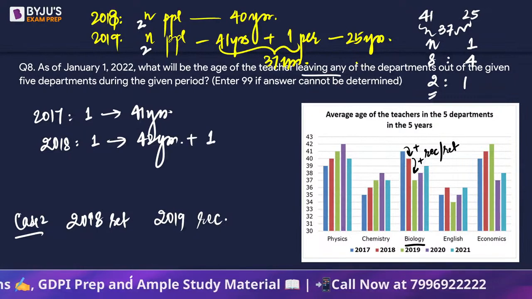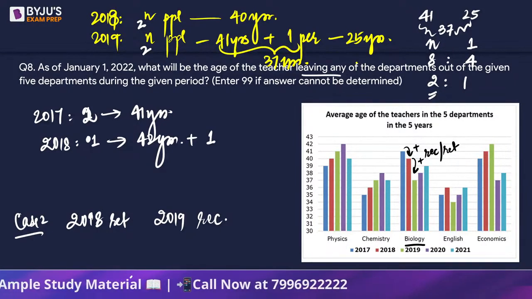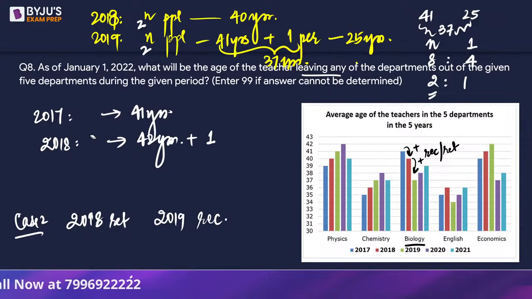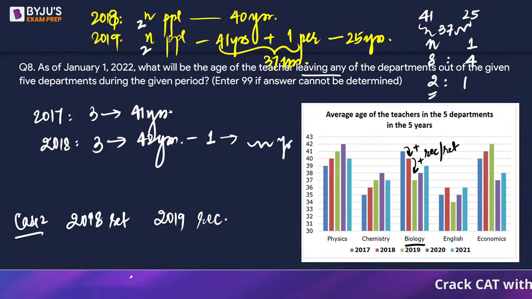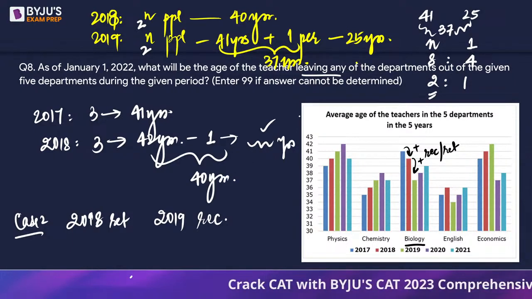And then there is one more person, sorry, two people. So after leaving, there were two people, right? So earlier there were three people. And then once that one person leaves, whose age is not known, the average drops to 40 years in 2018. So what was the age of this guy?